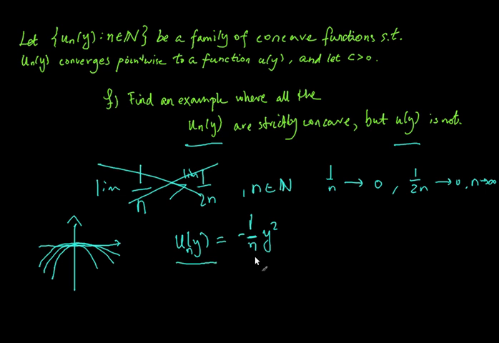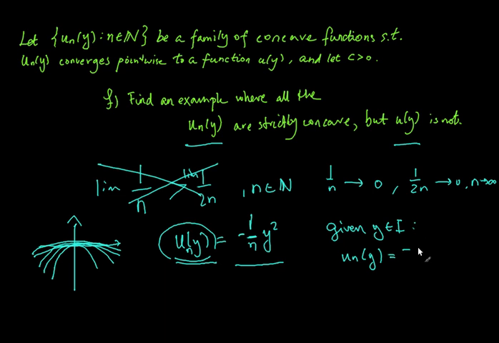So if we let u_n of y be given by minus 1/n times y squared, then these functions u_n will just become gradually flatter and flatter and flatter. And given y in I, we note that the value u_n of y equals minus y squared over n, and that tends to 0 for n tending to infinity. So this is the limit u of y.